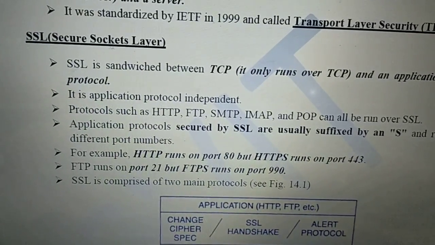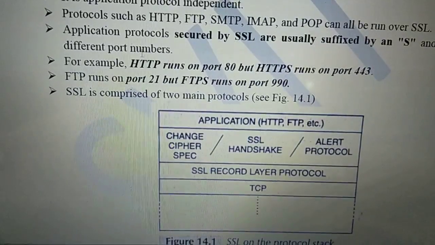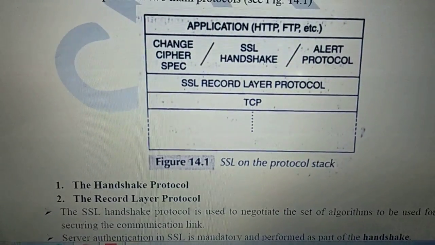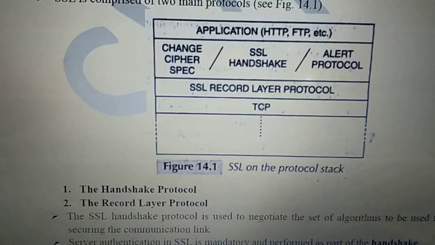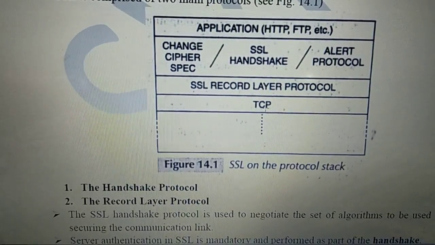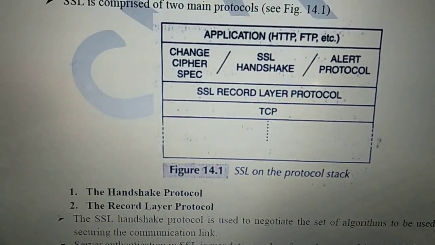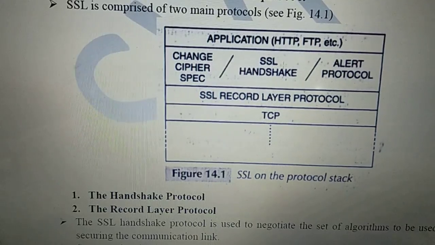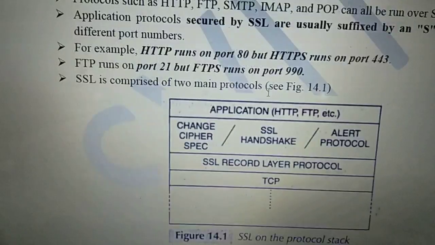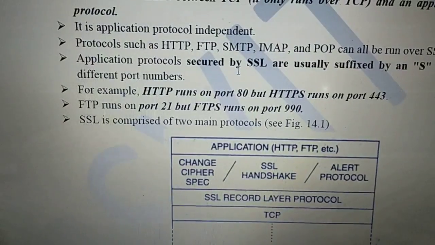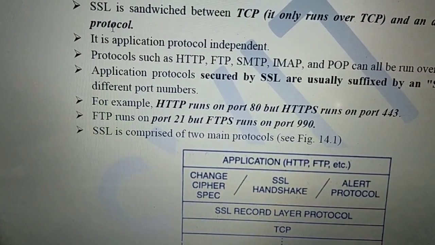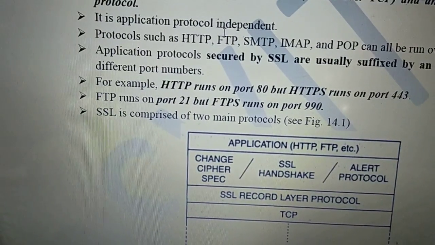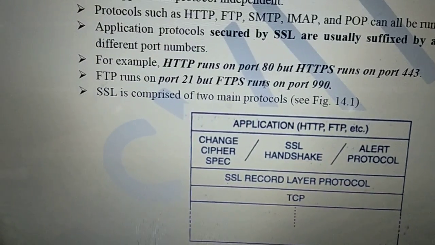Okay, SSL is sandwiched between, see this diagram, you can easily understand. This Secure Socket Layer protocol is sandwiched between the bottom TCP, that is the transport layer, and the application layer protocol. In between these two, see here, TCP, the transport layer protocol, and the application layer protocol. So it is application protocol independent.